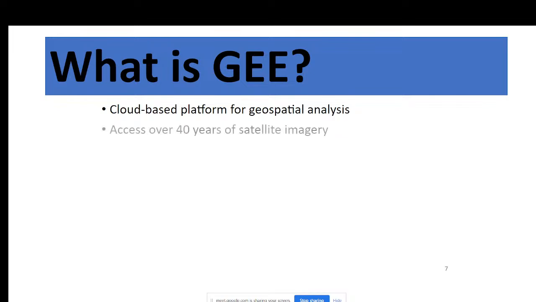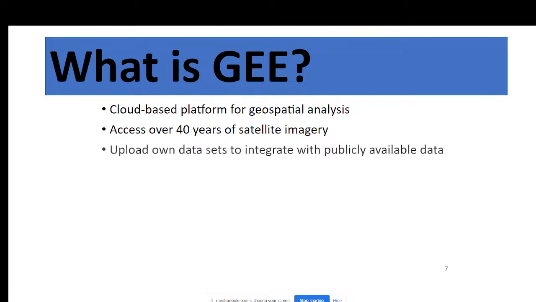And in this platform, we can easily access 40 years of satellite imagery. So it's a cloud-based platform. That's why when you want to use this platform, you don't need to download any type of satellite imagery. But when you want to work with ArcMap software or QGIS software or other types of geospatial software, then you need to download the satellite image from USGS or Earth Explorer web images. But in the Google Earth Engine platform, we don't need to download any type of satellite imagery. We can simply write our code and get the satellite image easily and work with that. So this is a benefit of the cloud-based platform.